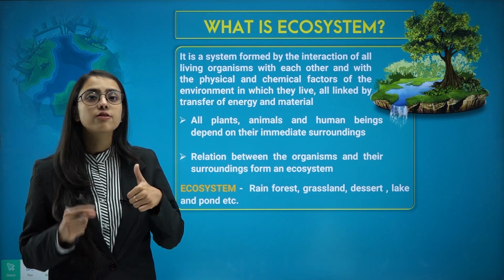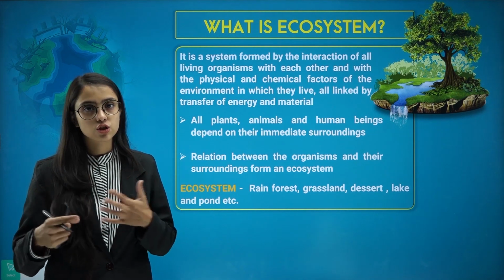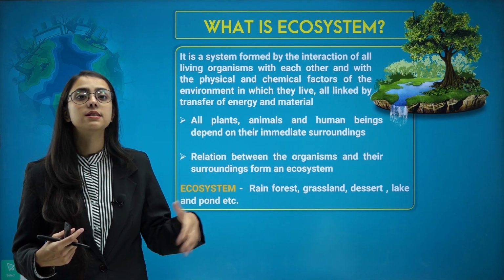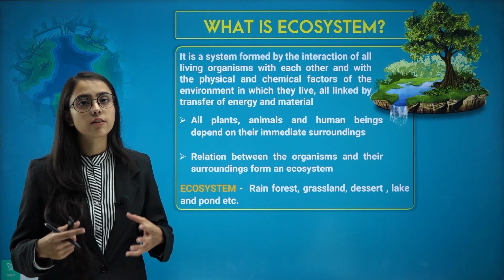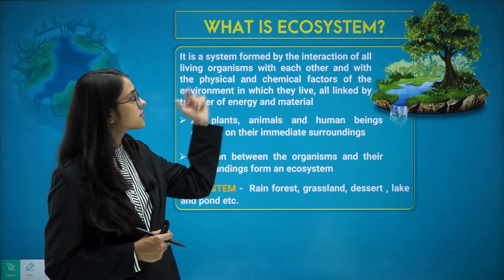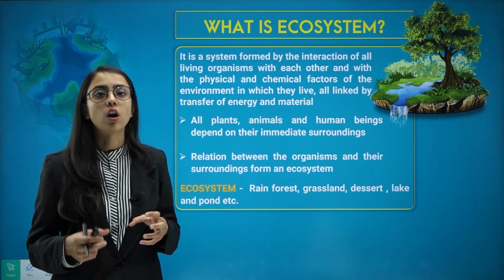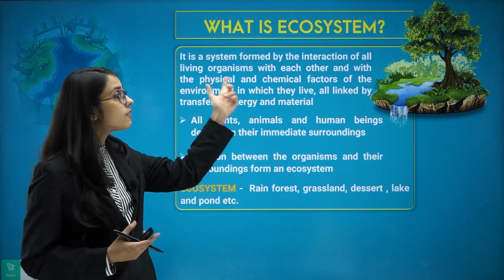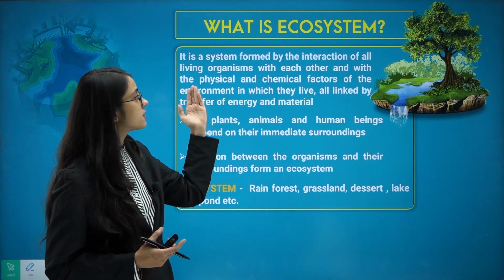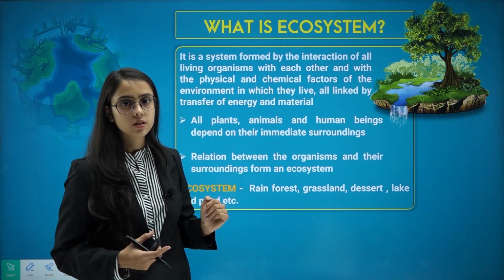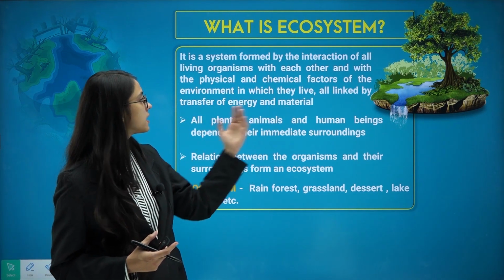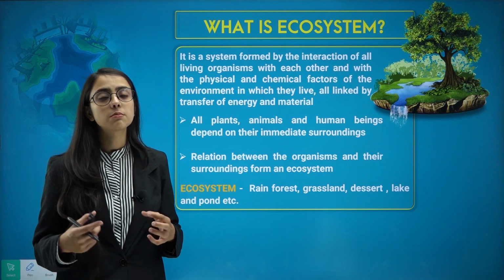So there are physical and chemical exchanges in the environment every day which help to sustain and grow life and living organisms on earth. So in simpler words, it is a system formed by the interaction of all what? All living organisms with each other. They interact in physical as well as chemical ways, and this, in turn, with the environment in which they live, is all linked by the transfer of energy and material.